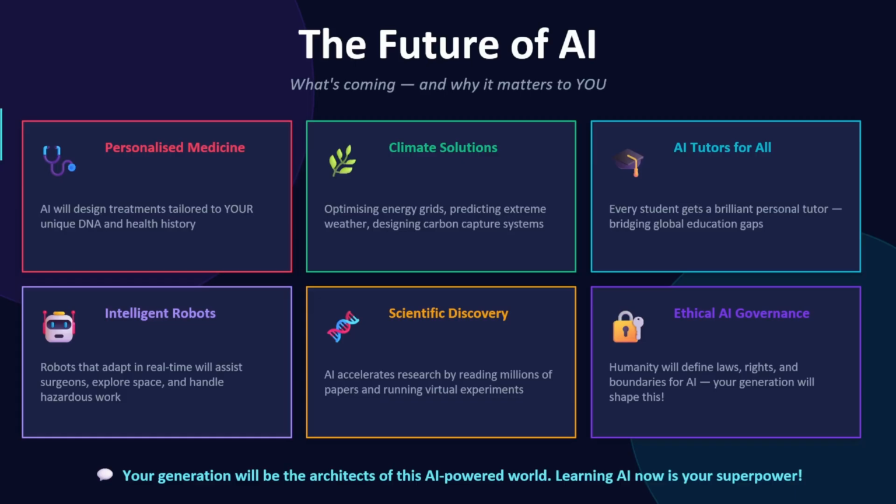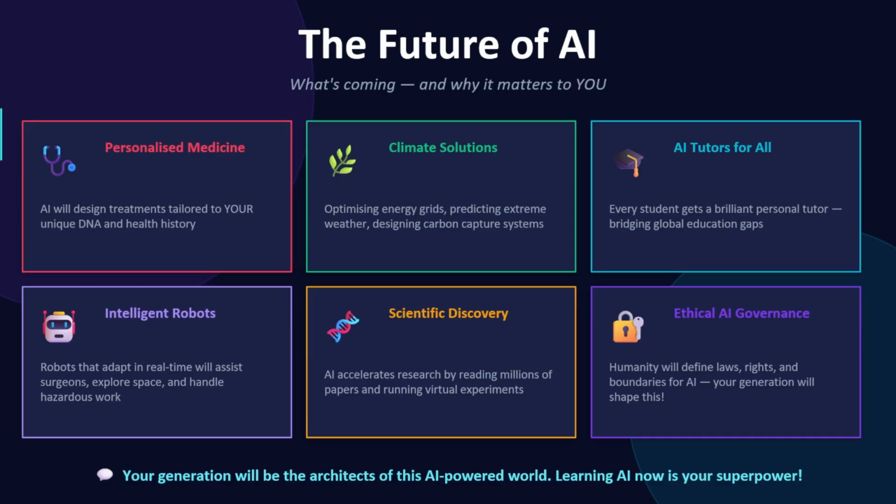Okay, and the future of AI is pretty good. You can see AI tutors can be built, climate solutions can be built using AI, and personalized medicine can be built using AI, along with ethical AI governance, scientific discovery, and intelligent robots. All these things can be done using AI. So you have to learn AI, and because of these opportunities, it matters to you. Okay, so this much I wanted to mention about AI.